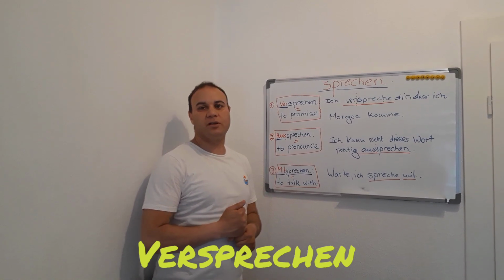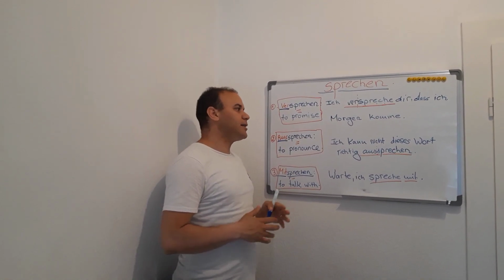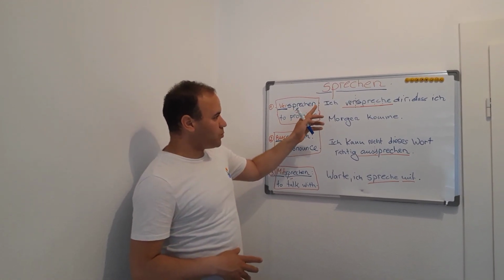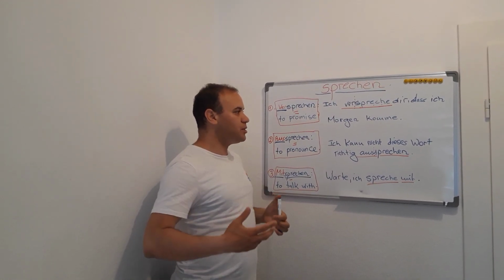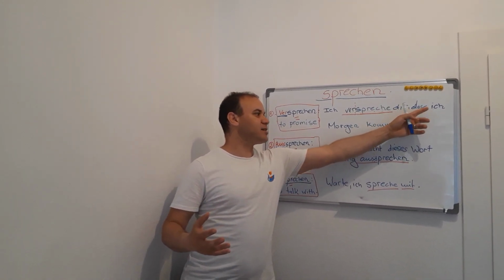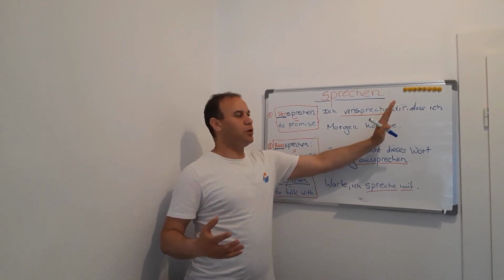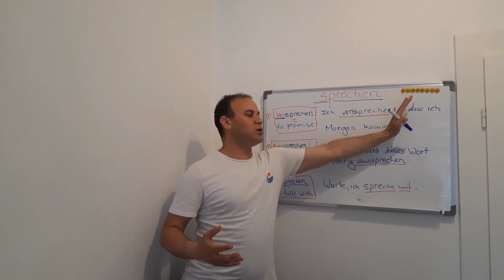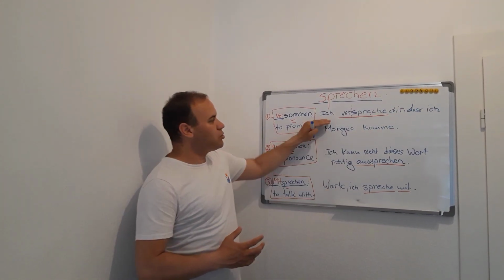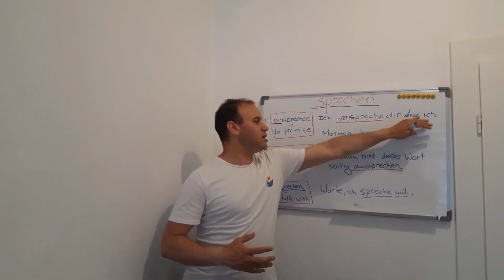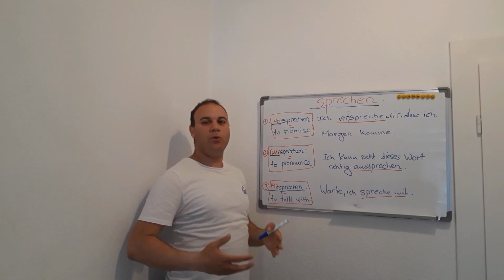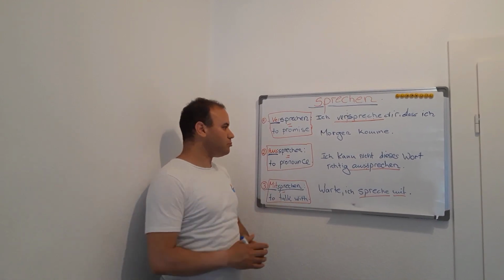For example: Ich verspreche dir, dass ich morgen komme. Notice we have here the so-called Nebensatz, a subordinate clause. I promise you that I will come tomorrow.